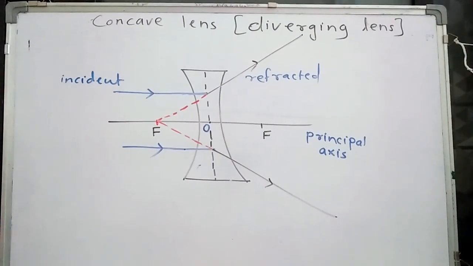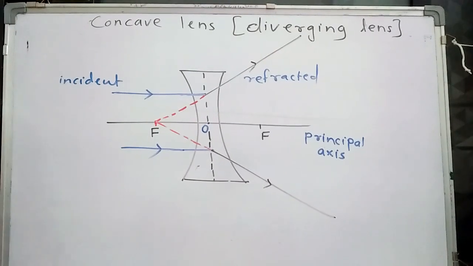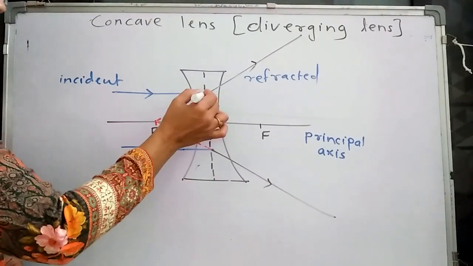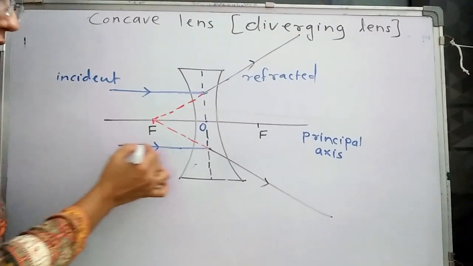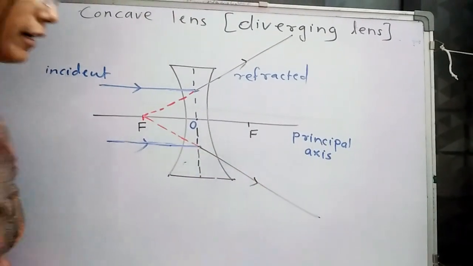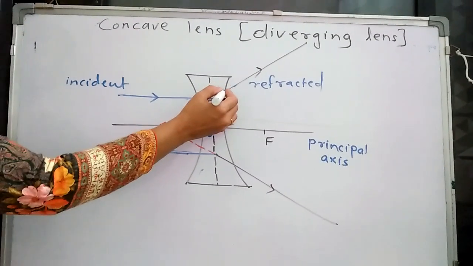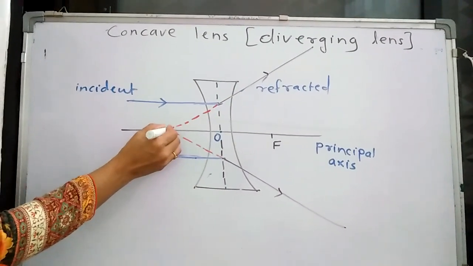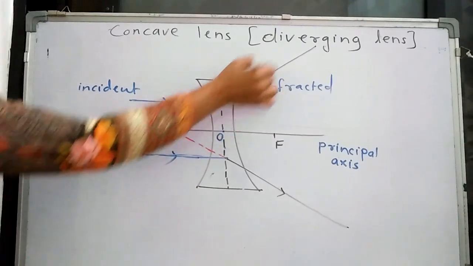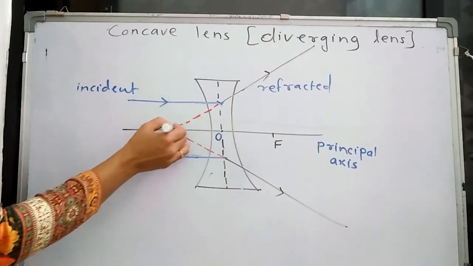Now how can we get the focus of the concave lens? This is the incident ray, and this is the refracted ray. Both get diverged, but this refracted ray appears to be coming from this point. Imaginarily this is extended.